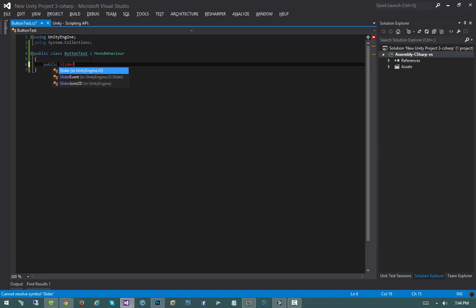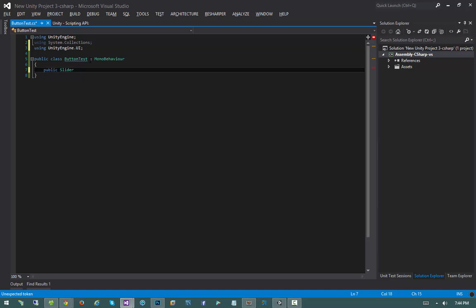So Unity is finally embracing the concept that you can have multiple namespaces, which is cool. But it'll also require everybody wanting to work with the UI and code to add a using statement up at the top of the file of using UnityEngine.UI. So make sure you have that. Okay, so now that we have our public slider field, I'll just name it slider because I'm not a very creative person.